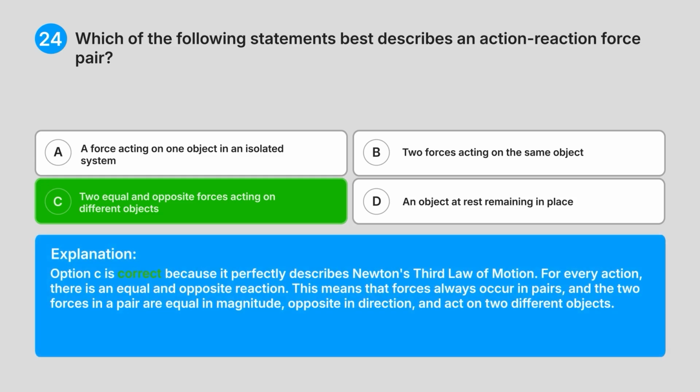Explanation. Option C is correct because it perfectly describes Newton's third law of motion. For every action, there is an equal and opposite reaction. This means that forces always occur in pairs, and the two forces in a pair are equal in magnitude, opposite in direction, and act on two different objects.